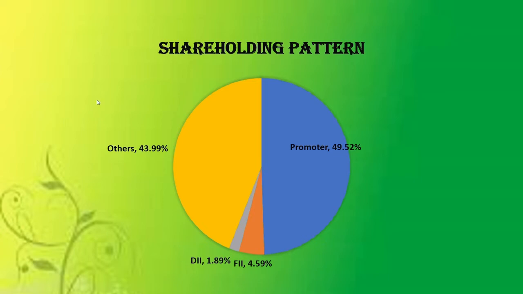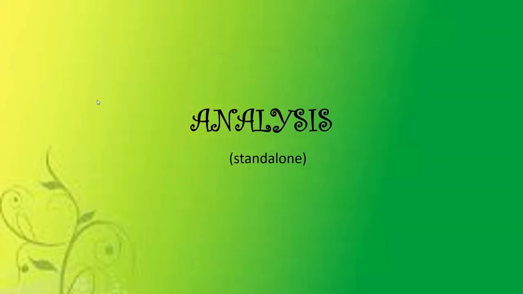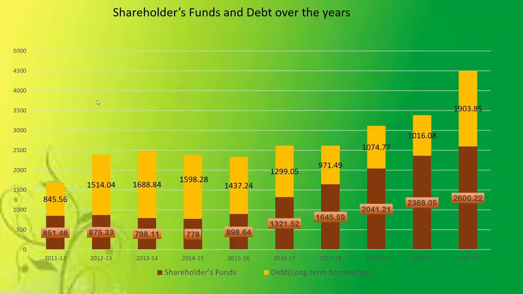Shareholding pattern of the company: promoter hold about 49.52% stake, while FIIs, that is foreign institutional investment, held about 4.59% stake in JK Papers Limited. Now let's do a standalone analysis of stock of JK Papers Limited. Shareholders funds and debt over the years. Now as we can see, this is the capital structure of JK Papers Limited.